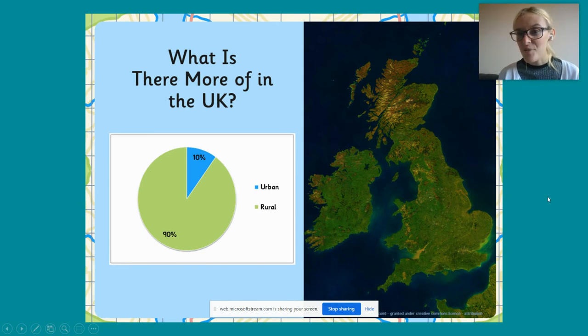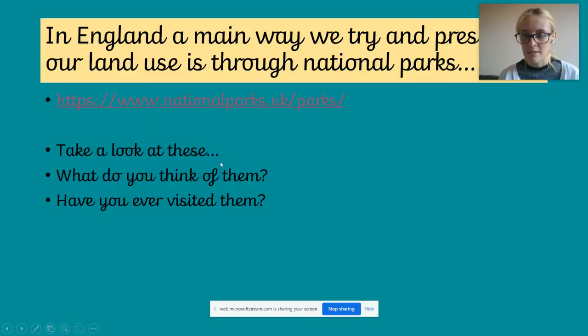Even though we live in a very built up city in Milton Keynes, with lots of cities and towns, a lot of our space in the UK is actually rural. There's actually lots of fields and landscapes. So most of our land is actually rural, with trees and fields. Whereas when it says urban, that's a word used for when there are houses and factories.